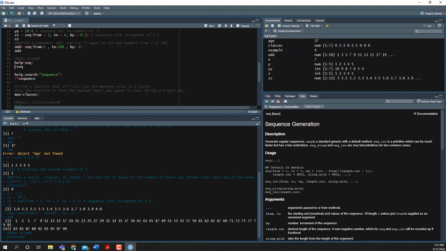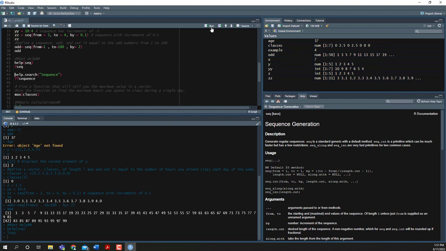We could also put a question mark in front of the name of the function. That will do the same thing. We could use help.search. So this is useful when there's something that you want to know how to do, but you're not sure what the function name is. So in this case, I want to figure out how to create a sequence. So to do that, I could use help.search and put the word sequence in quotations.